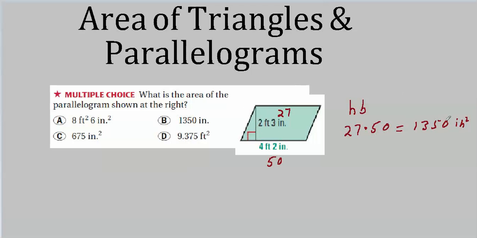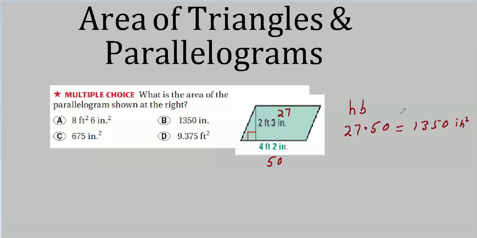Well, how do we convert these inches to feet? You might say divide by 12. 12 inches in a foot. Not quite. Remember, this is 1,350 square inches. So we have to figure out how many square inches in a square foot, because we're going to want area in square feet. Area is not going to be in linear feet. This is length, this base is length. The product of the two is going to be square feet, square inches, square yards.